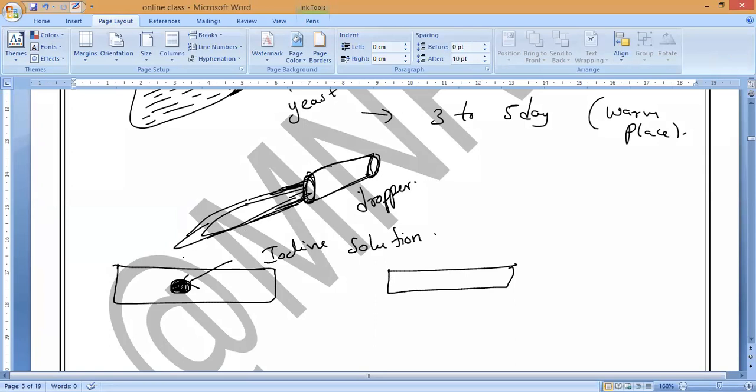Now keep the slide under the microscope and observe first with low power, then medium power and high power, and you can see how the formation of buds takes place. Just one second, I will show you the microscopic picture of how it is forming inside, with high power magnification.